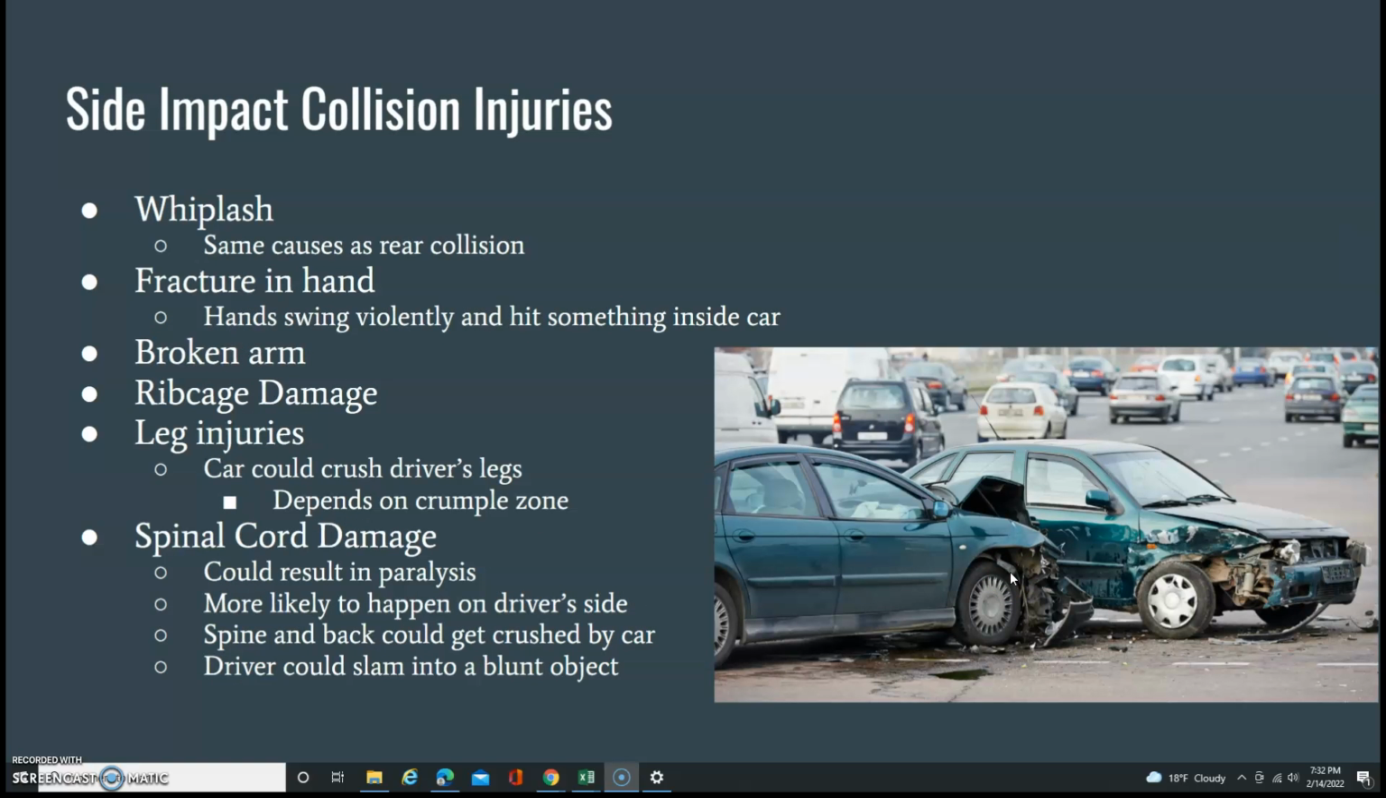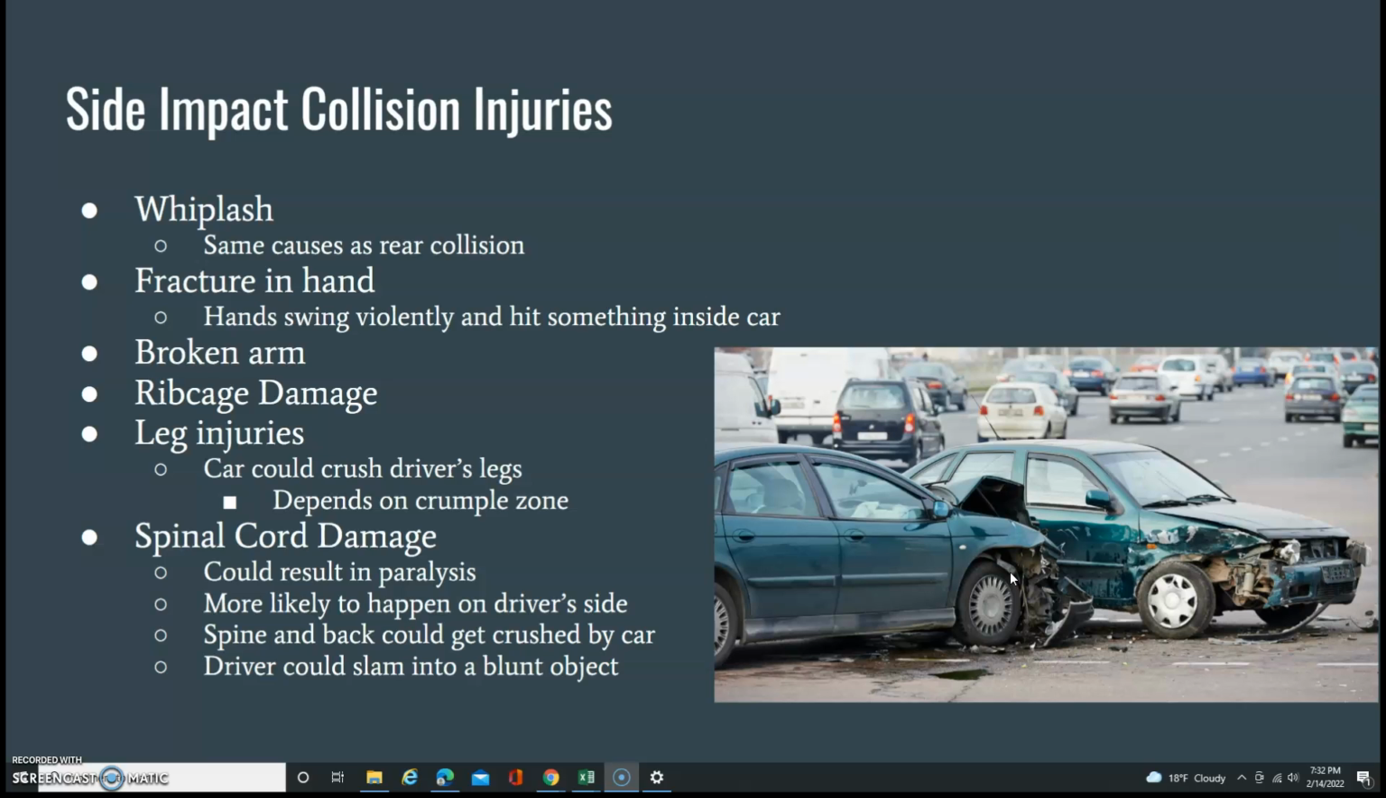Side impact collision injuries include whiplash, a fracture in the hand, a broken arm, ribcage damage, leg injuries, and spinal cord damage. Whiplash occurs in the same way as the rear end collision. A fracture in the hand happens when hands swing violently and hit something inside the car. A broken arm occurs in the same fashion, where the arms swing out of control and hit something in the car.